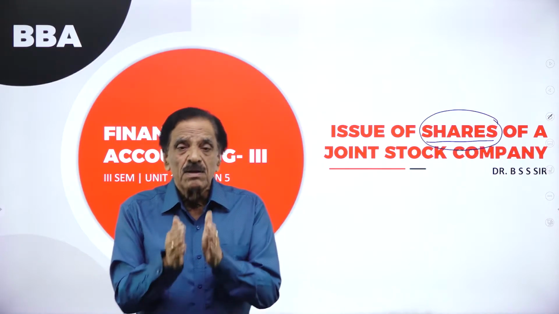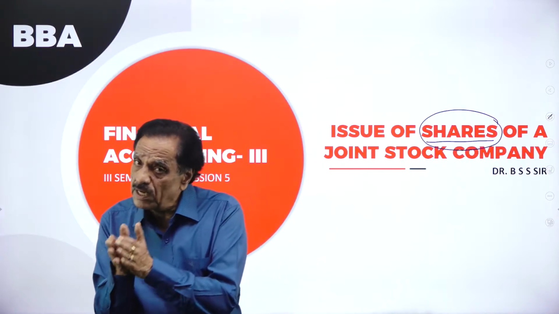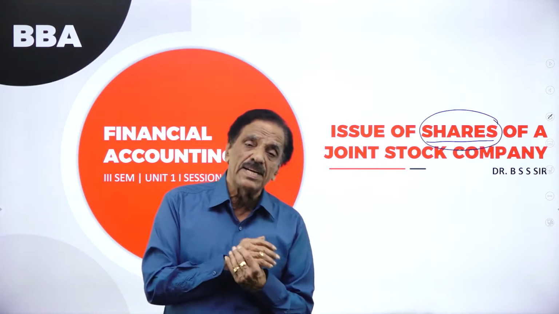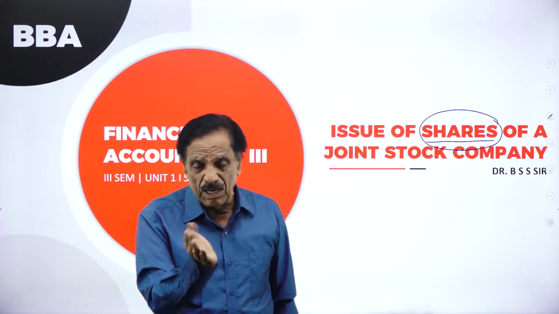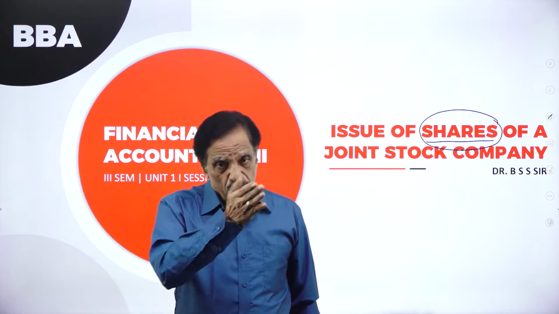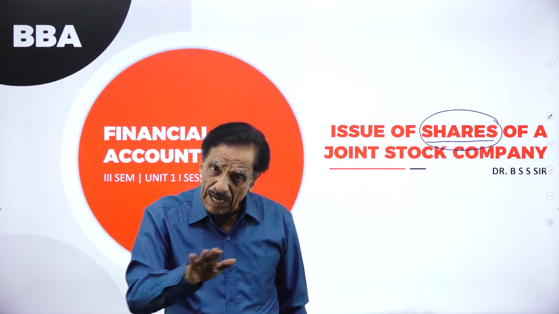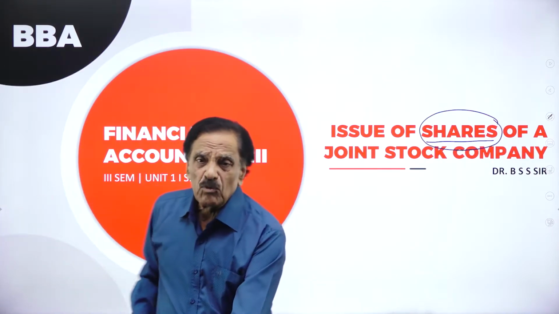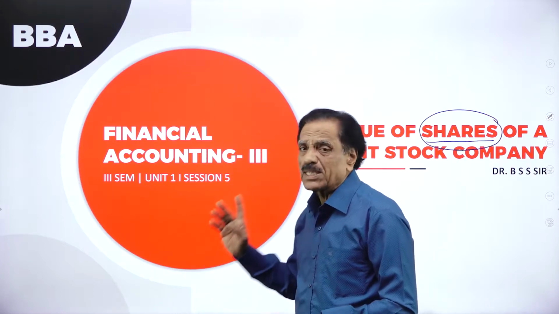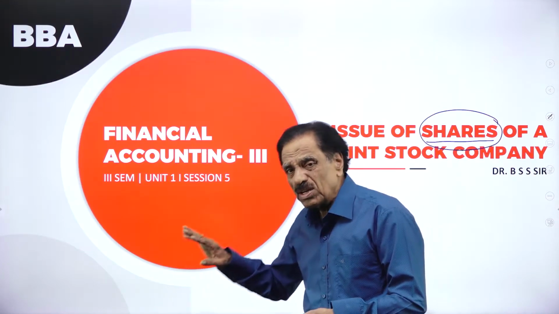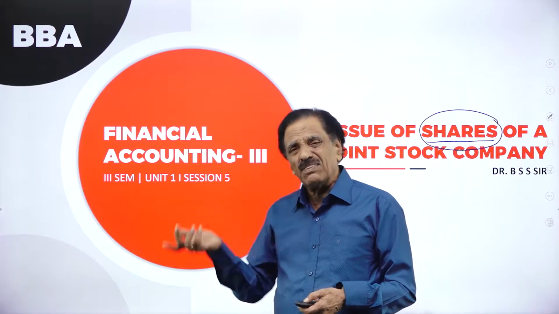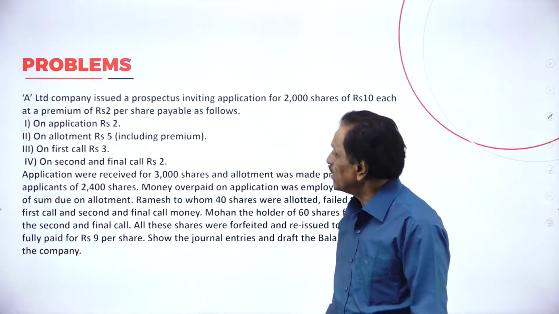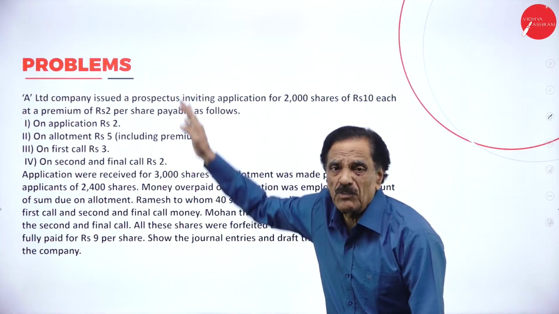I will repeat. Bank account debit to share application account. What is the second entry? Share application account debit to share capital account, to bank account, to share allotment account. Now we move on to the problem. I will slowly explain the problem, then whatever you could not understand, we'll discuss slowly. This is a very, very good problem you have got.